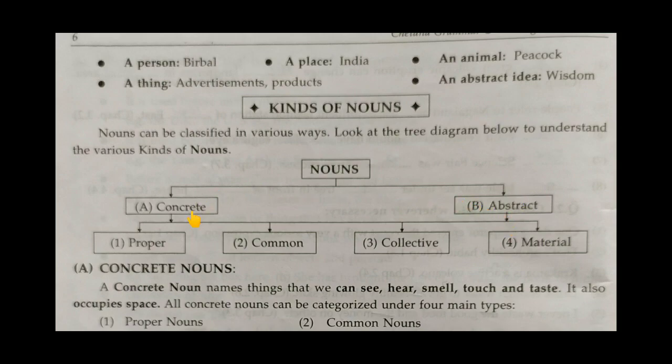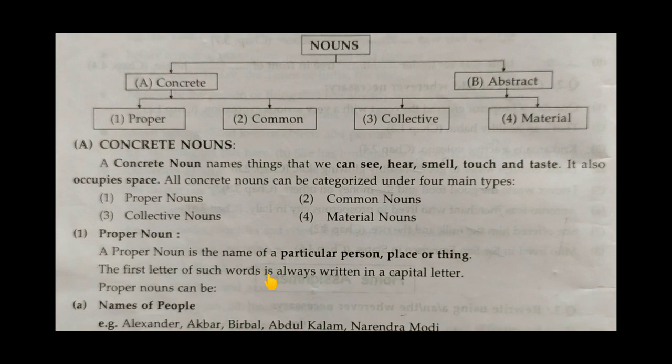So let's see what is concrete noun. How we identify that the noun is concrete or abstract. So we will see one by one. So here is concrete nouns. What do you mean by concrete noun? A concrete noun names things that we can see, hear, smell, touch, and taste. It also occupies space. All concrete nouns can be categorized under four main types. So these are its types. First we will see what is concrete noun.